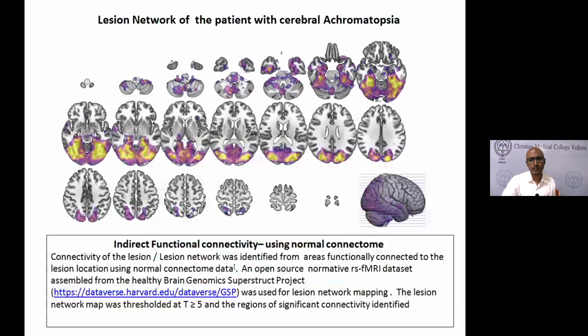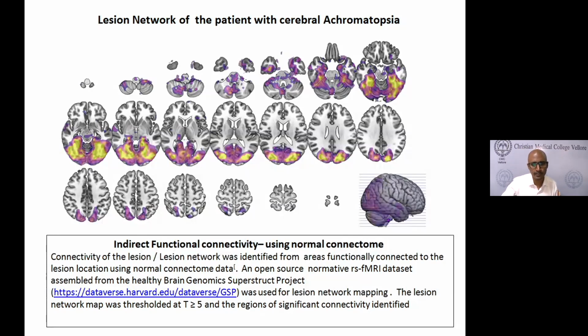So I told you that all areas of the brain are strongly connected to other sites. I just told you that the lesion is overlapping. What about the lesion network? So that's what we did. We did lesion connectivity mapping, or the indirect functional connectivity. We took the lesion and found out what all areas it is connected to, similar to what I showed you before.